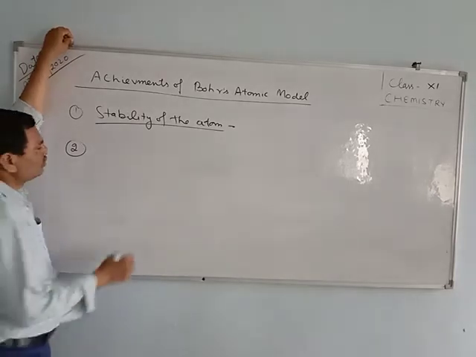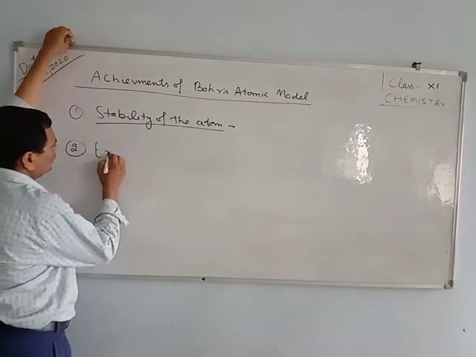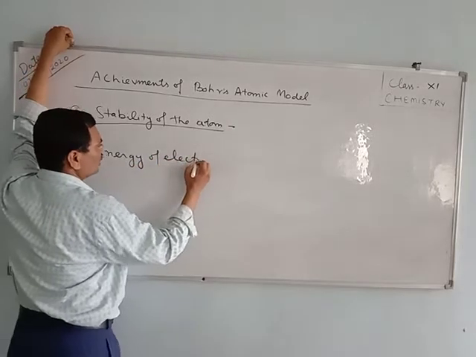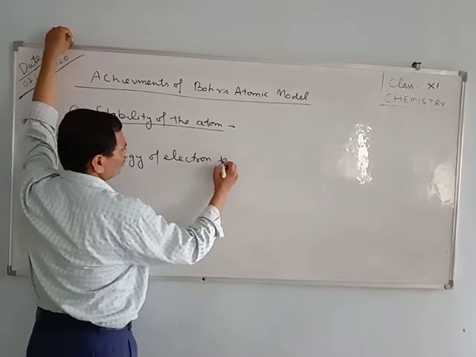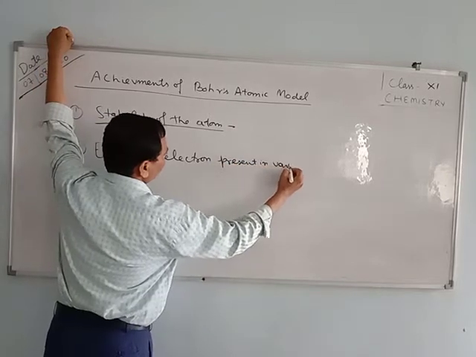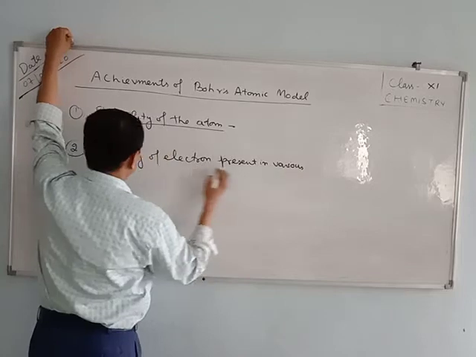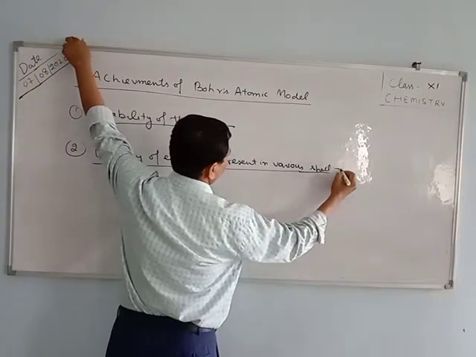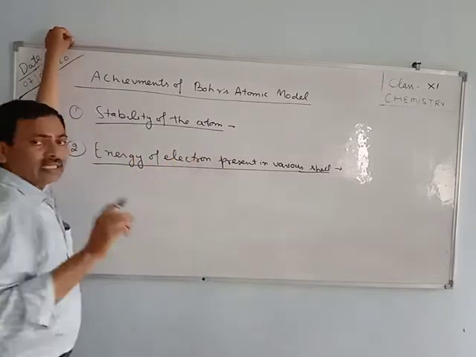And the second positive point of the Bohr's atomic model is that with the help of this model we can calculate the energy of the electron present in various shells, or you can say orbits.